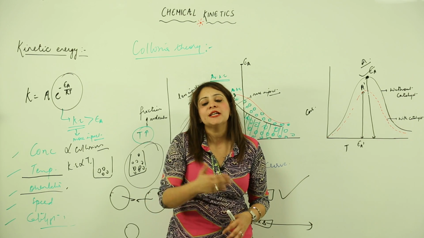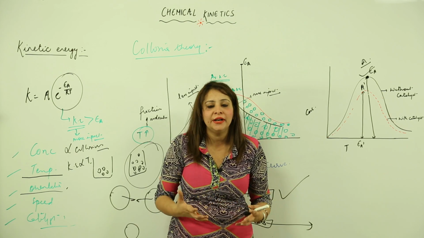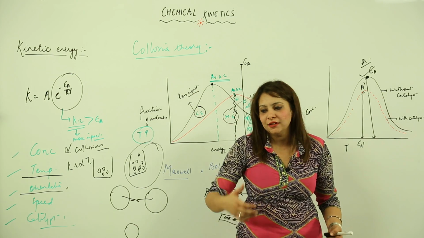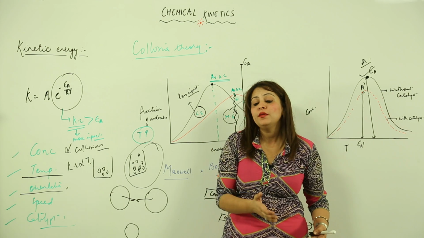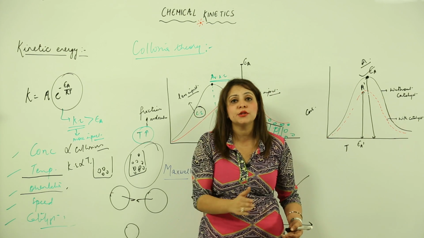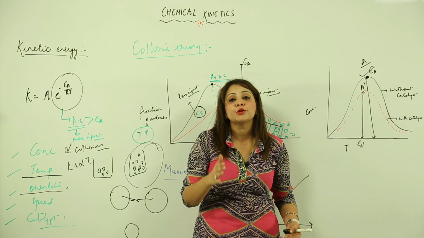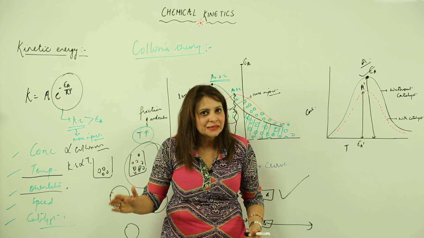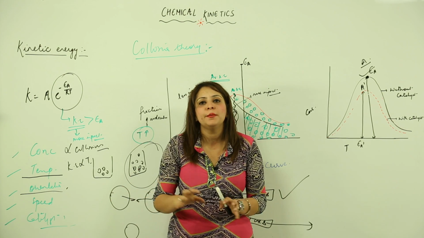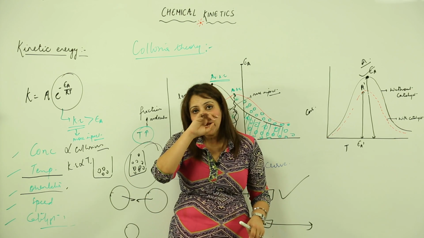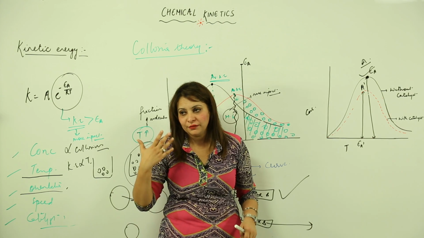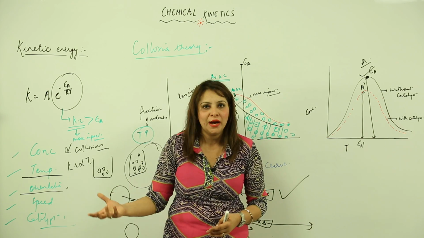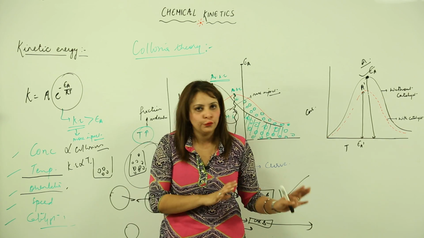effective collision. As I explained with an example, suppose I am your teacher and I am conducting a test for you, and I say the test is of 100 marks, and if you secure 50 marks, that 50 is going to be the passing marks. That means the students who get at least 50 or more are going to pass this exam, otherwise the rest of them are going to fail, right? Suppose when I fixed the passing marks at 50, 10 students out of the class just passed that exam and the rest failed, right?